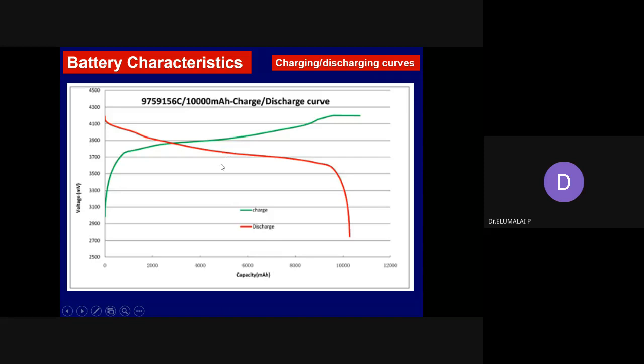At this point, maybe 3.7 or 3.8, it is roughly 50% DOD. It means the battery's charge has been 50% removed, only 50% is removed. And this is DOD 0%, so the battery is in fully charged condition.